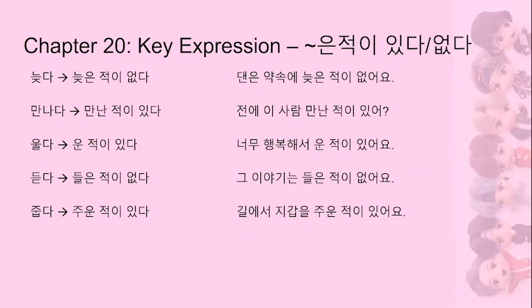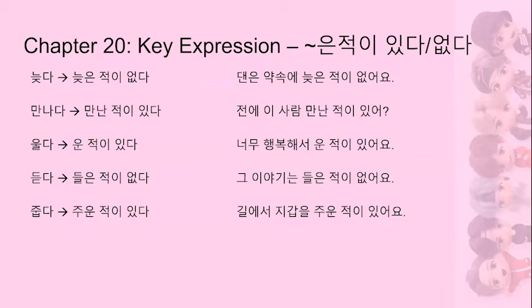First, we have 늦다, which means to be late. In English, that's something we would probably think of as an adjective or descriptive verb, but in Korean, it can function as both. So here it's functioning as an action verb. So to conjugate, we would take off 다 and add 은 because it ends in a consonant. So we get 늦은, and then we just add 적이 있다 or 적이 없다. So we get 늦은 적이 있다 or 늦은 적이 없다. The example sentence, Dan은 약속에 늦은 적이 없어요, which means Dan has never been late for an appointment.